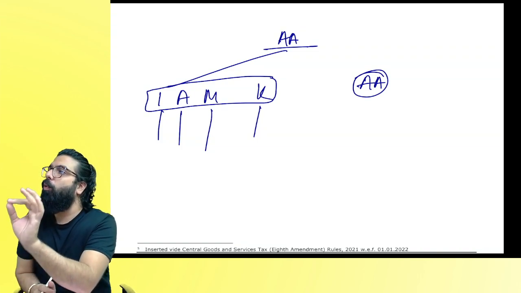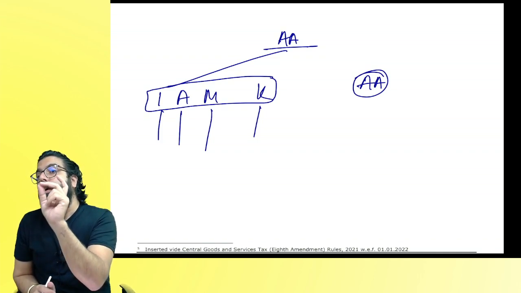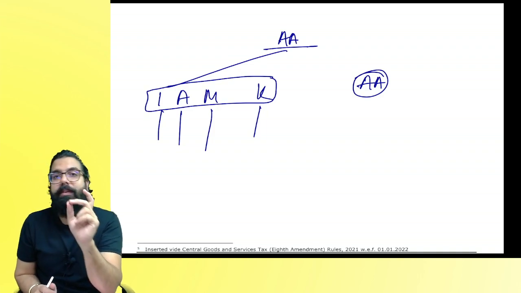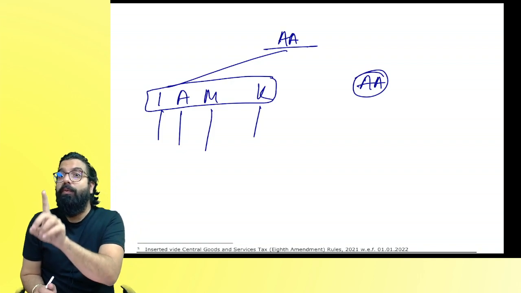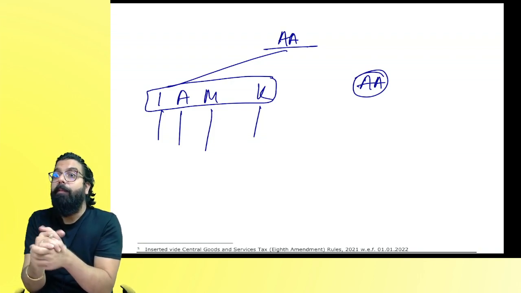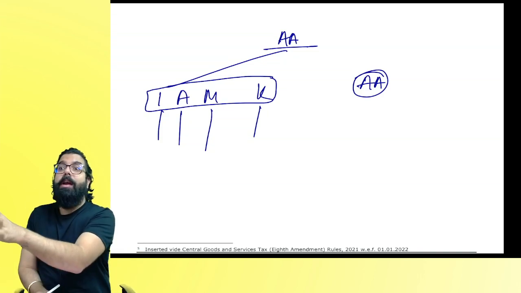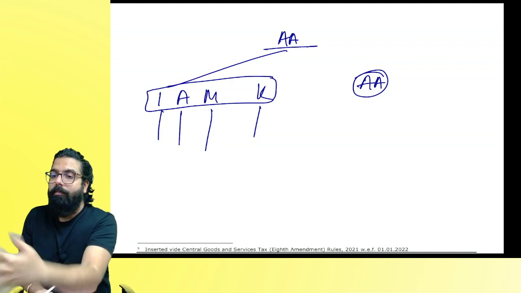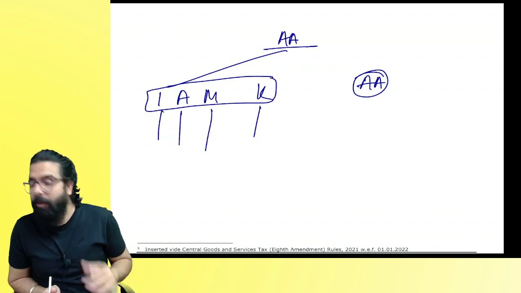In GST, if you want to take any refund under section number 54, there is a refund which is there. Refund is not applicable for you guys, so I'm not talking much about it. If you file a revocation application, sir, please revoke the cancellation, or you want to file a refund application, your Aadhaar authentication is required. If you have not done it, they will not take the application. Are you guys clear? Let's read this.